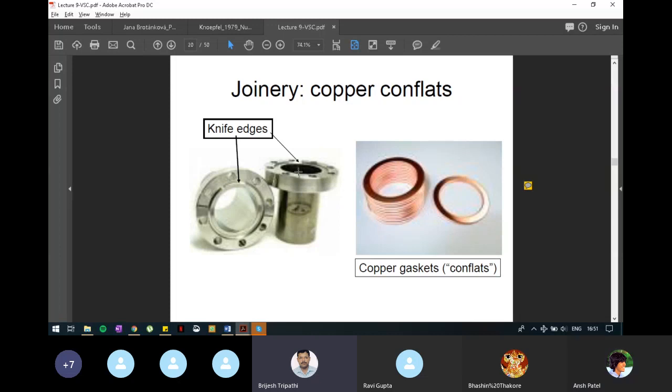Because copper is softer than stainless steel, airtight or vacuum sealing will be obtained due to the knife edge sitting on the copper gasket. Clear? Yes, sir. So these are the mechanisms which have been developed by engineers over a long run, which are used in vacuum systems to avoid leakage.